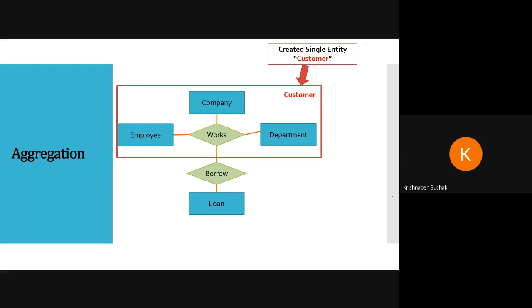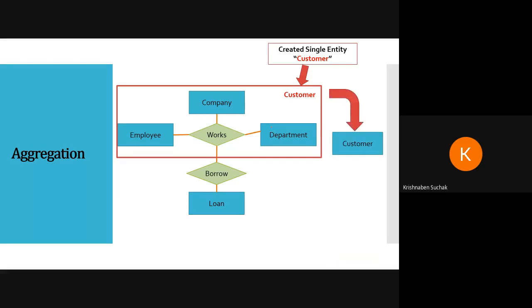Can you relate this to generalization or specialization? Generalization, ma'am. Good. Why? Because we are creating one main group from subparts. If we were creating subparts from a main group, that would be specialization. Very good.